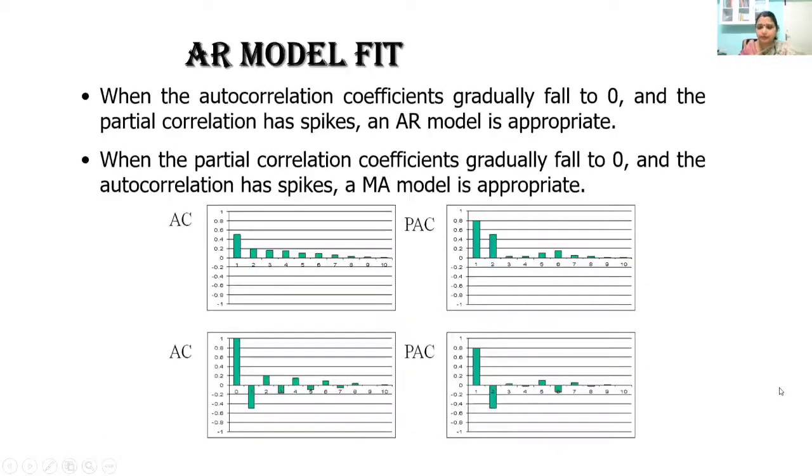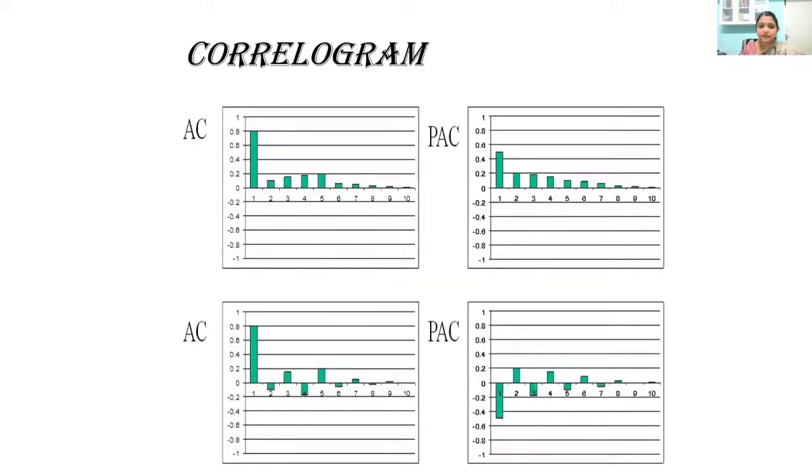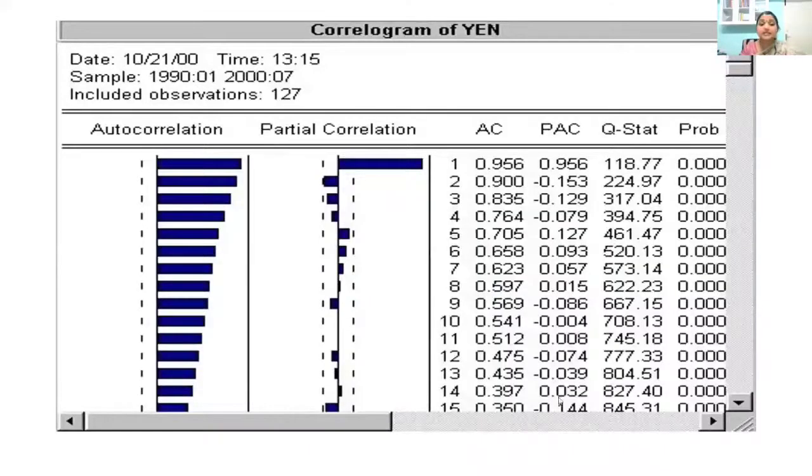Okay, so these are all examples where we have a sudden cutoff. This is where you see the PAC. PAC has a clear-cut indication. So there is AR1. AR1 is significant, but for the MA component, you can see there it dies down slowly.